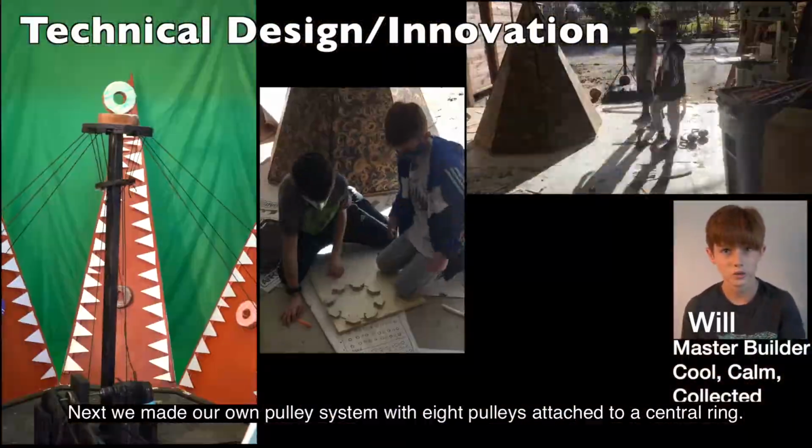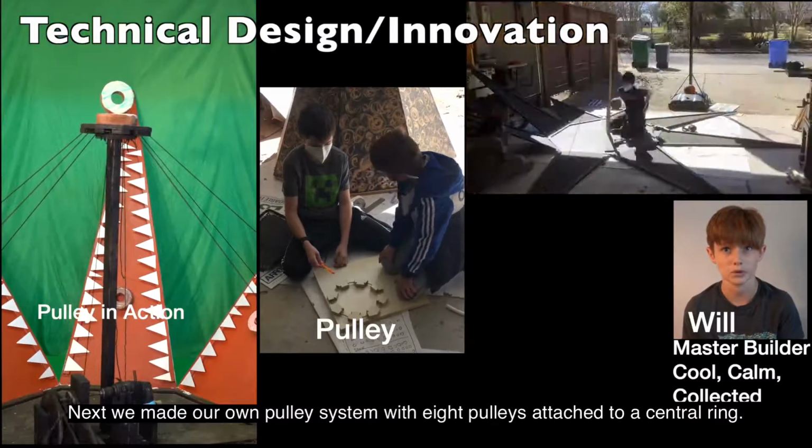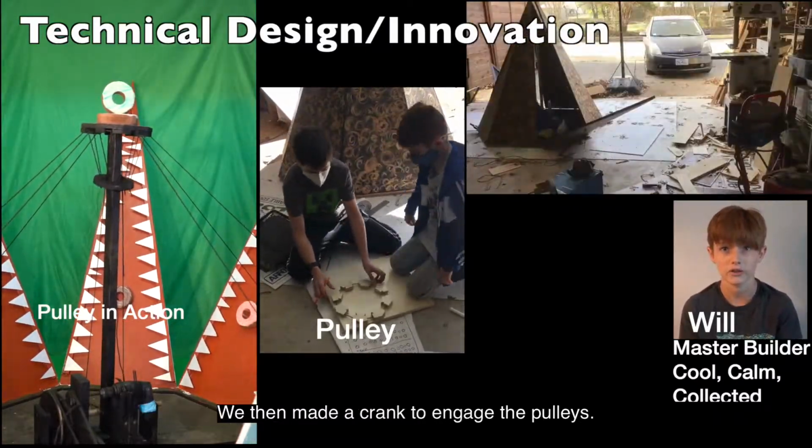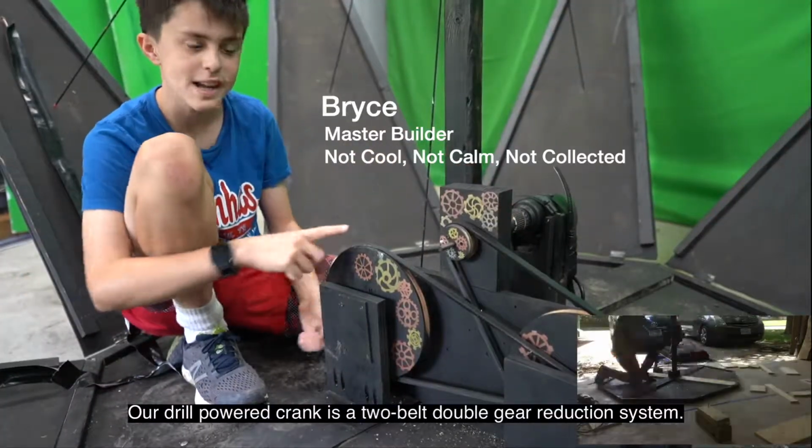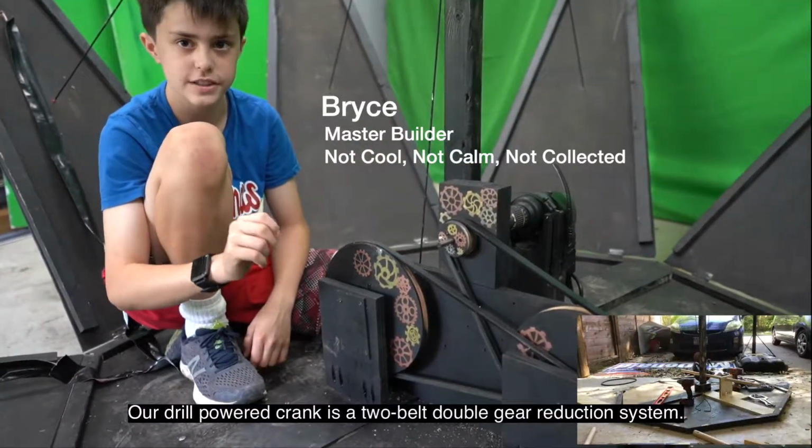We began by designing and building an 8-sided pyramid-shaped time machine that we then transformed into a Venus flytrap. Next, we made our own pulley system with 8 pulleys attached to a central ring. We then made a crank to engage the pulleys. Our drill-powered crank is a 2-belt double gear reduction system.